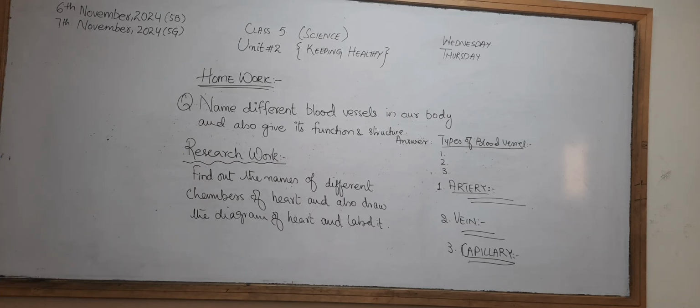The first question I have explained to you properly, and the second question is the research work. You have to draw the diagram of the heart and you have to label it properly, and also mention all the chambers and the names of the vessels that are present in the heart, that carry the oxygenated and the deoxygenated blood of the heart, and you have to label it properly.